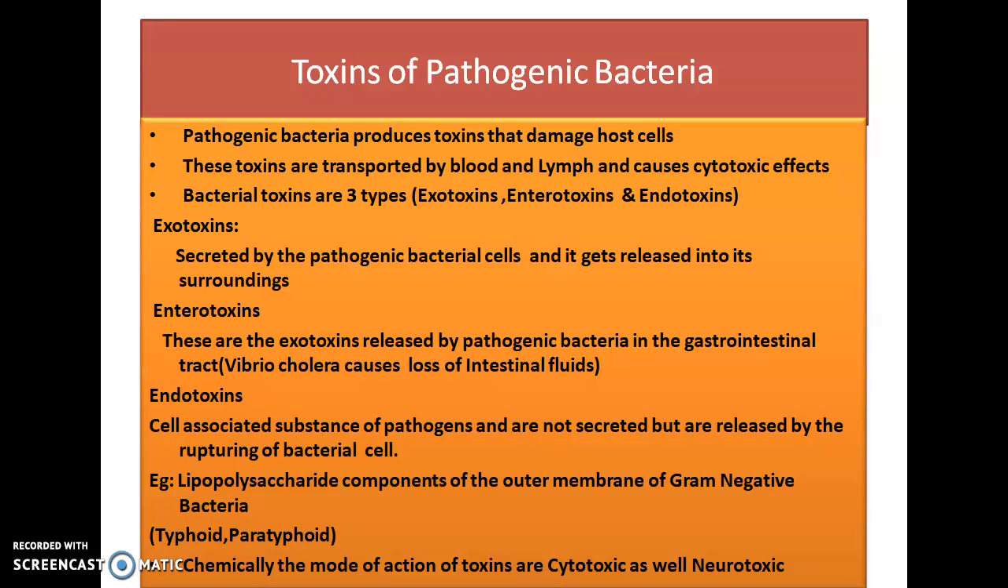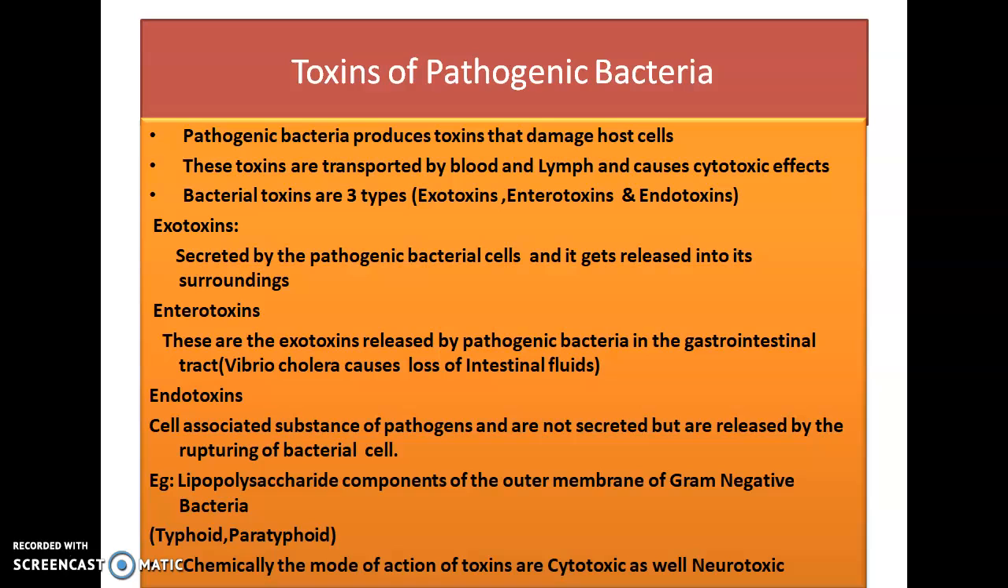Pathogenicity means the ability of bacteria to cause diseases. The toxins of pathogenic bacteria are generally classified into three main types. Pathogenic bacteria produce toxins and damage host cells. These toxins are transported either by blood or by lymph, thereby causing a cytotoxic effect. Cytotoxic means it will cause the lysis of cells.